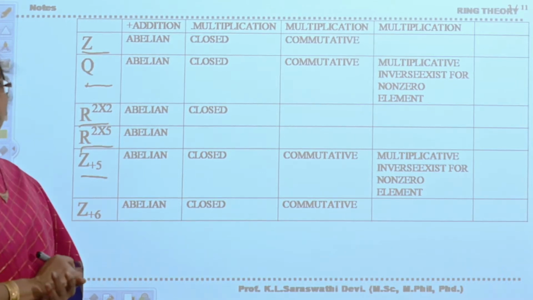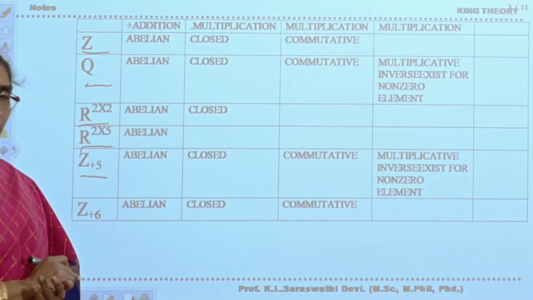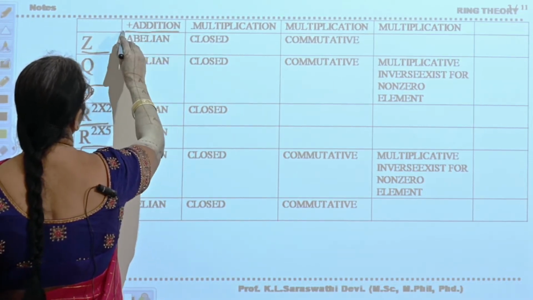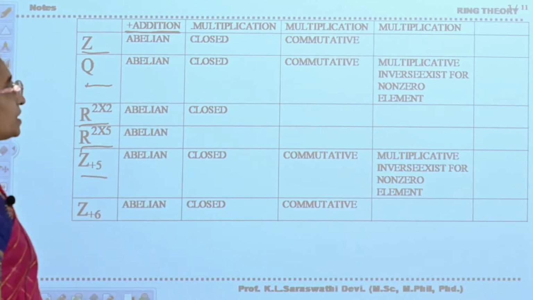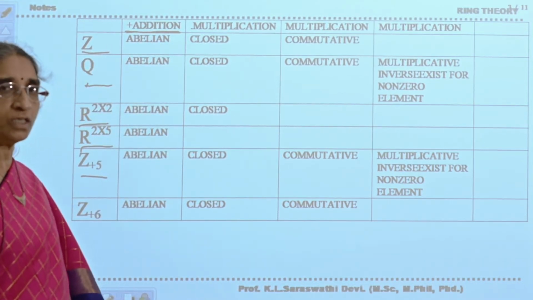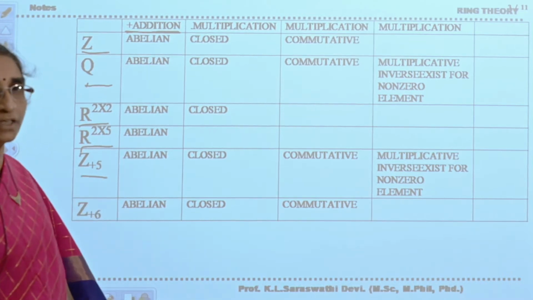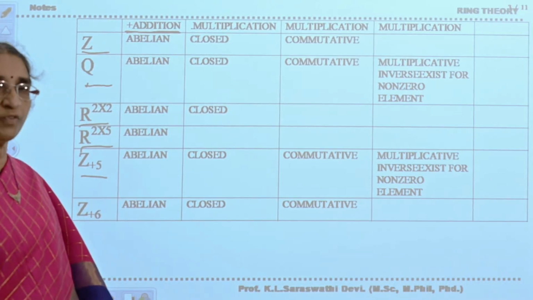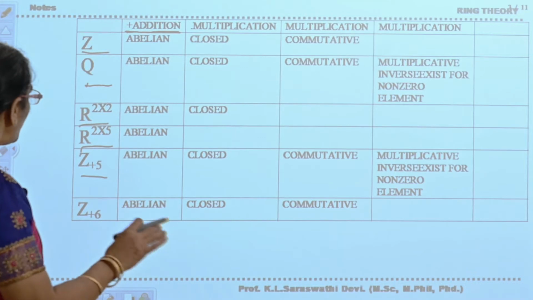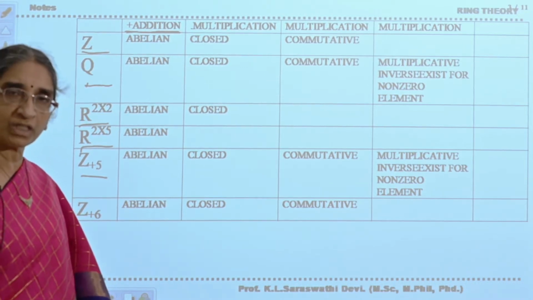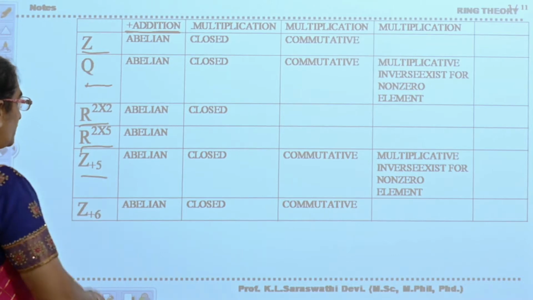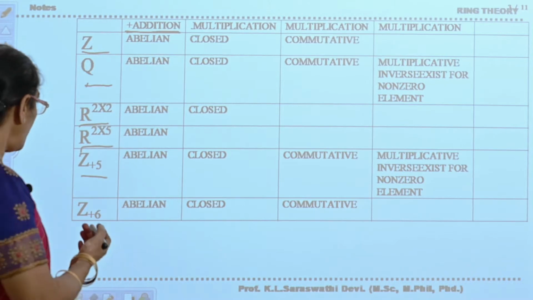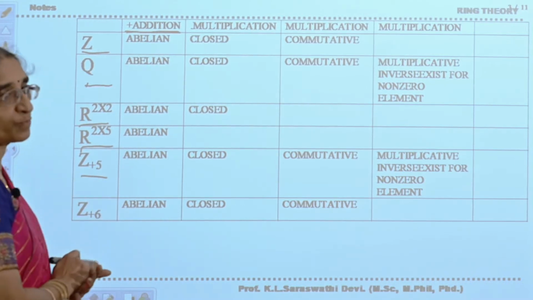Now, how many sets have you considered? 6 sets. If you see carefully, these 6 sets form an abelian group with respect to addition. The set of integers is an abelian group with respect to ordinary addition. The set of rational numbers is an abelian group with respect to ordinary addition. The set of all 2 by 2 matrices is an abelian group with respect to addition. The set of all 2 by 5 matrices also forms an abelian group with respect to addition. Z5 is an abelian group with respect to addition, as we have seen in the composition table. Z6 is also an abelian group with respect to addition.